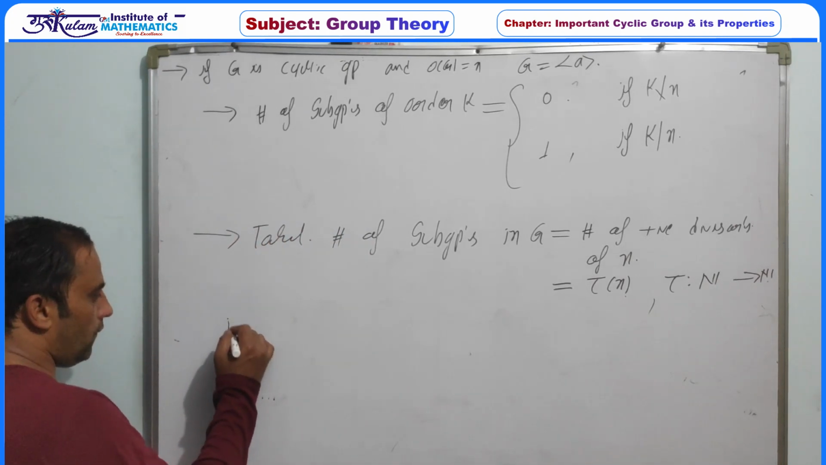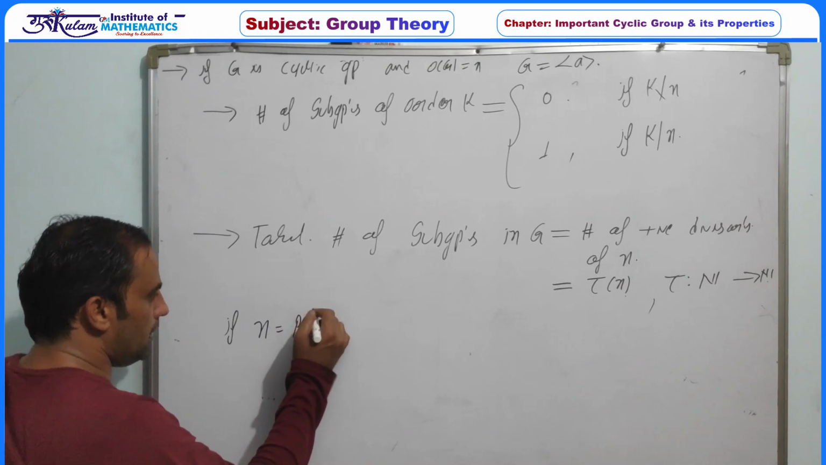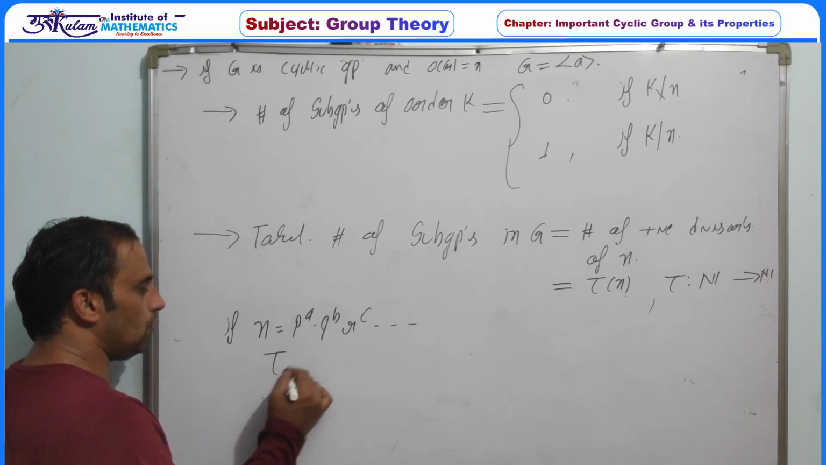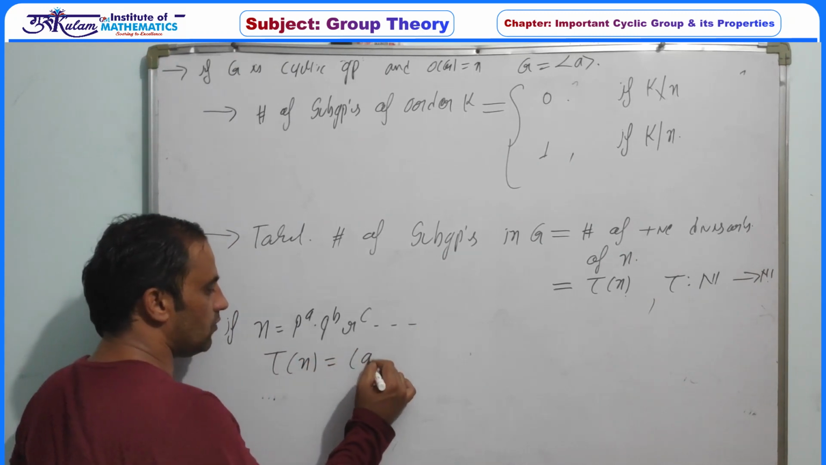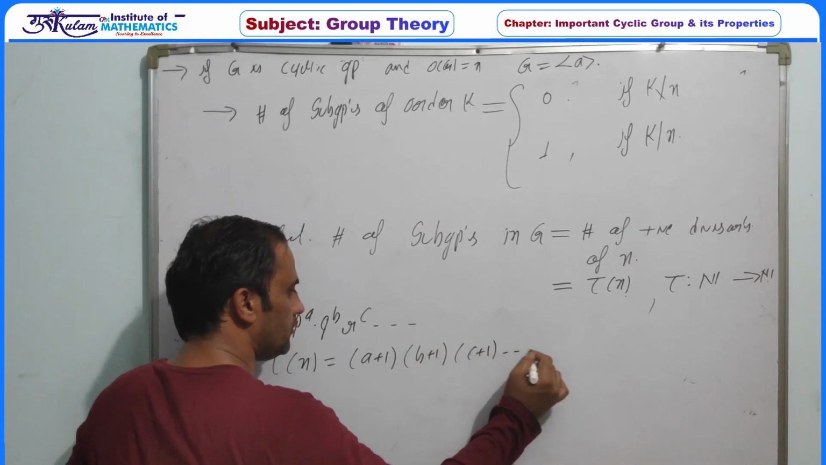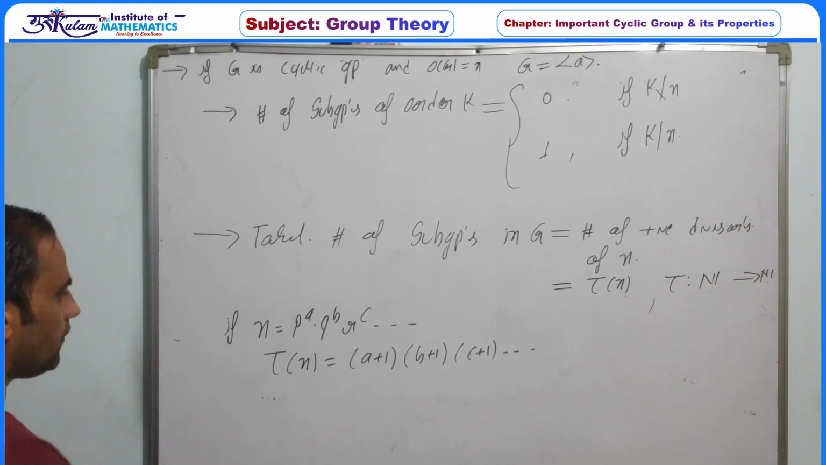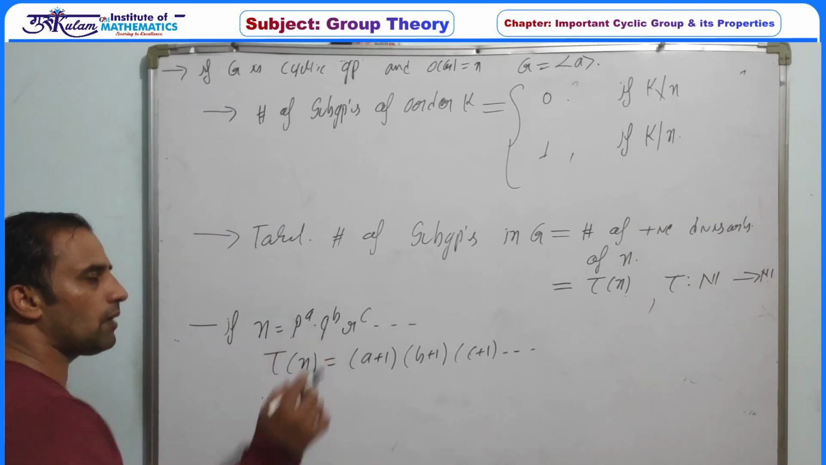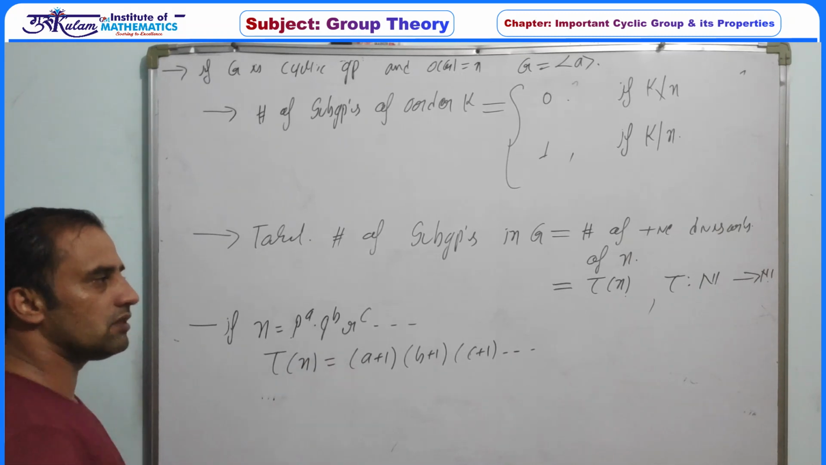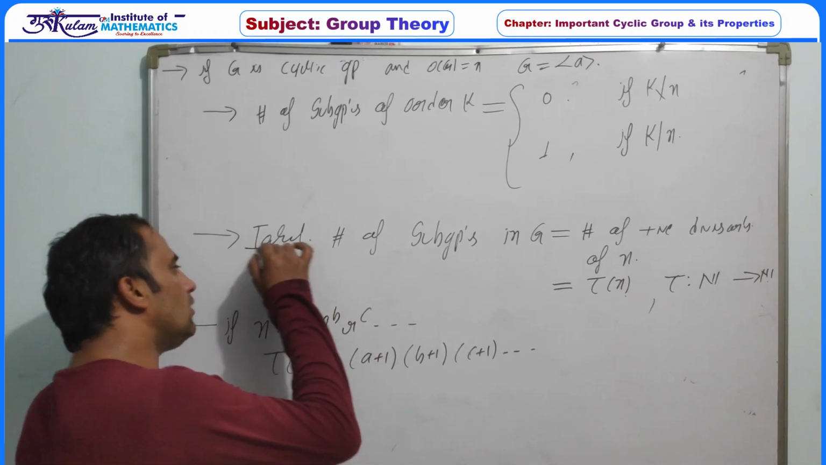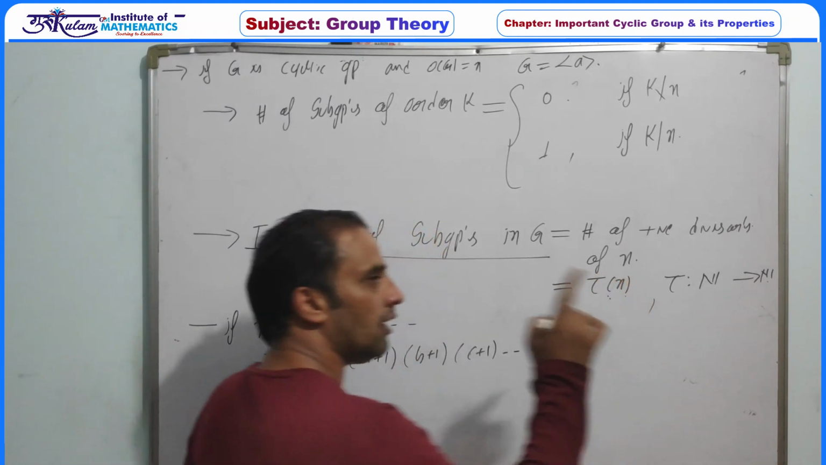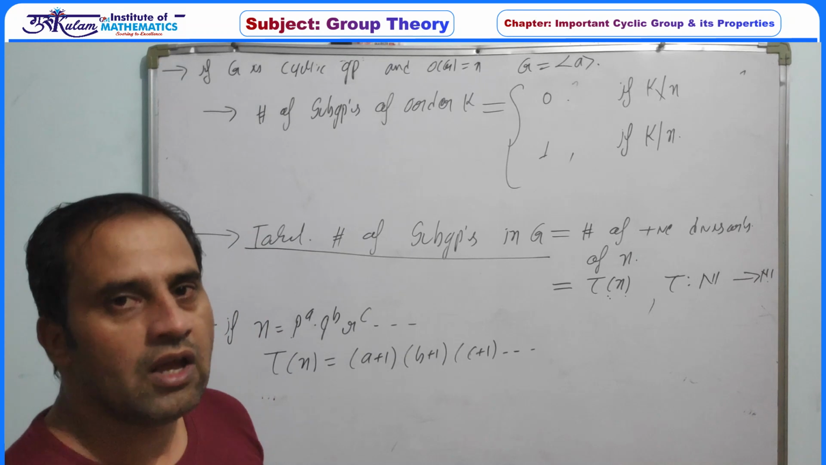So again, if n is p to the power a, q to the power b, r to the power c, and so on, then you can easily prove that tau of n is equal to (a plus 1) into (b plus 1) into (c plus 1). Just try it by yourself. If n can be written as a prime factorization where p, q, r are distinct primes, then tau n is always this. So in any cyclic group of order n, the total number of subgroups is always tau n, and the number of generators is always phi n.